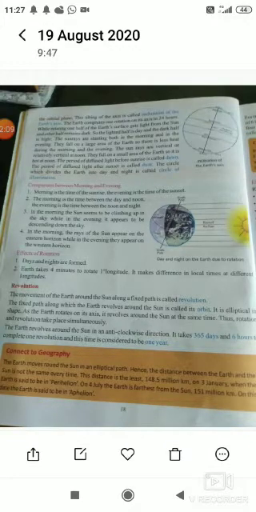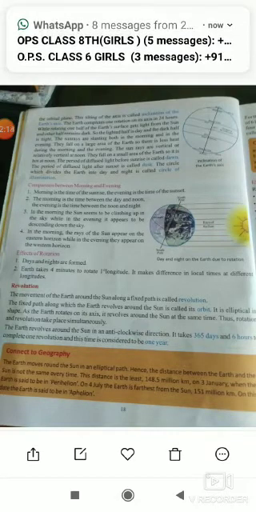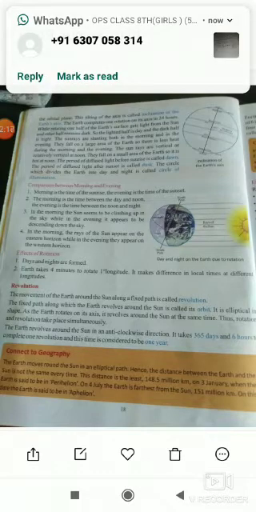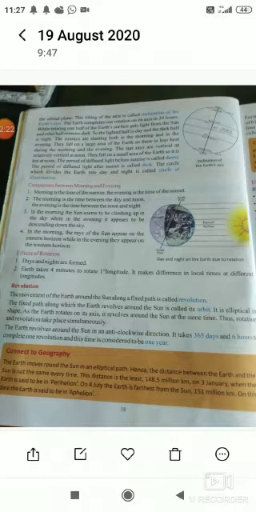Now whatever the effects of the motion of the earth, you can read here. Mainly the effect I told you, rotation causes day and night. Same as the effect of the revolution causes the changing of seasons. Now one more term I have, that is leap year. Try to understand what a leap year is.